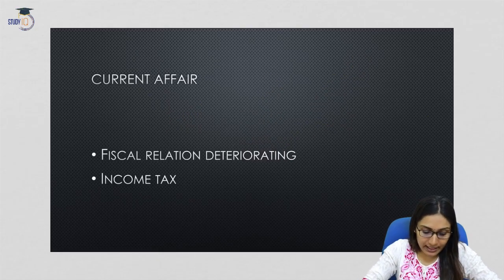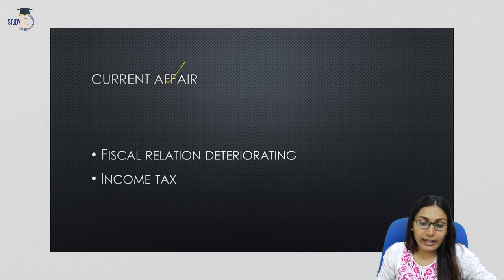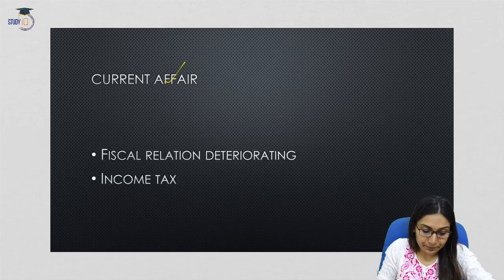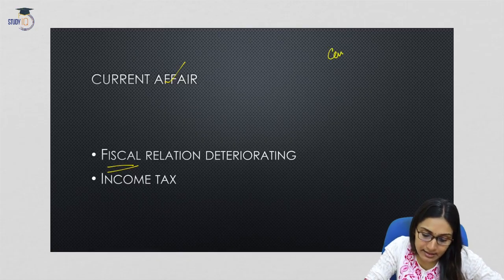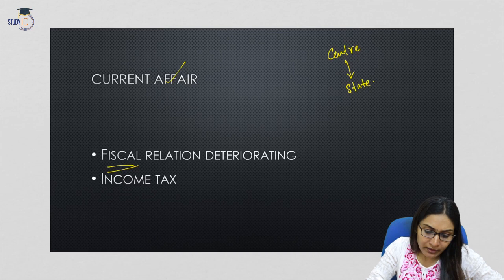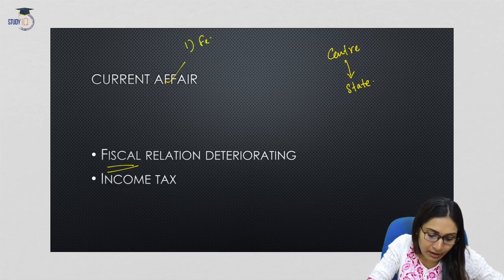So the current affair is that the fiscal relationship between the central government and different state governments is deteriorating. That means the relationship between the center and the states with regard to finance is deteriorating. Now, here we need to first understand what is meant by federalism.